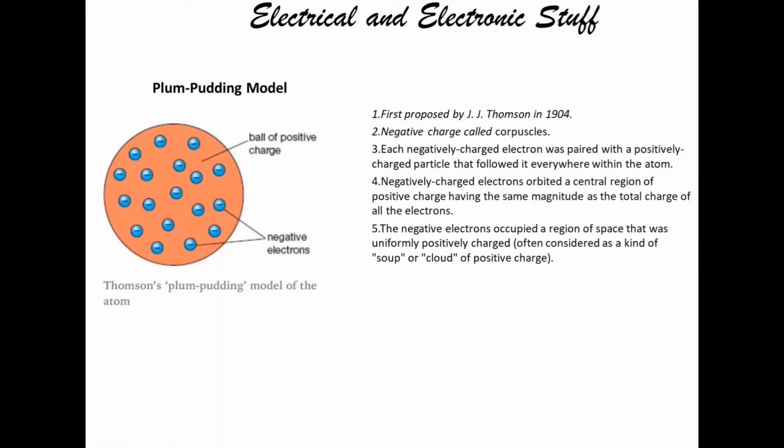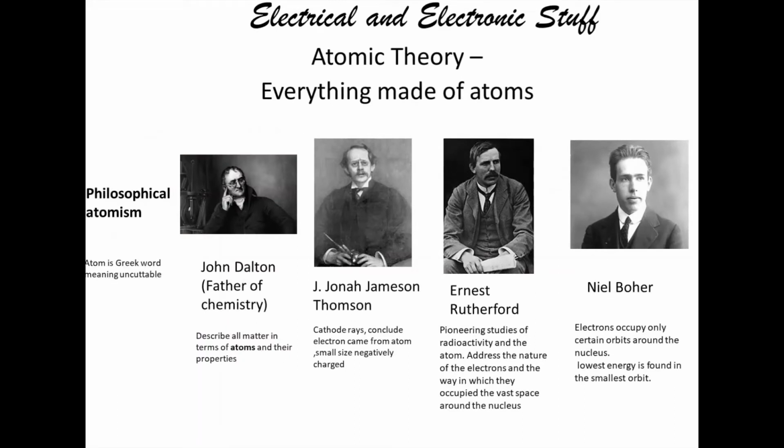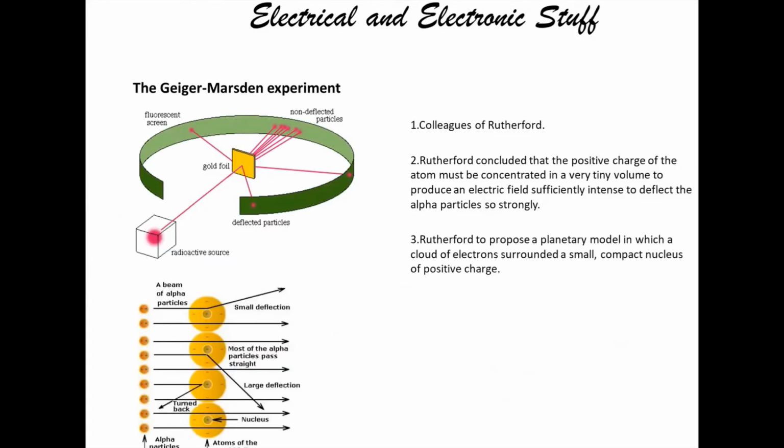So we can see next, Ernest Rutherford is a student of J.J. Thomson. Rutherford had done pioneering study of radioactivity. Scientist J.J. Thomson failed to explain the exact position of the electron and nucleus. So after J.J. Thomson, Rutherford did an experiment, known as the Geiger and Marsden experiment, also called the Rutherford, Geiger and Marsden experiment.